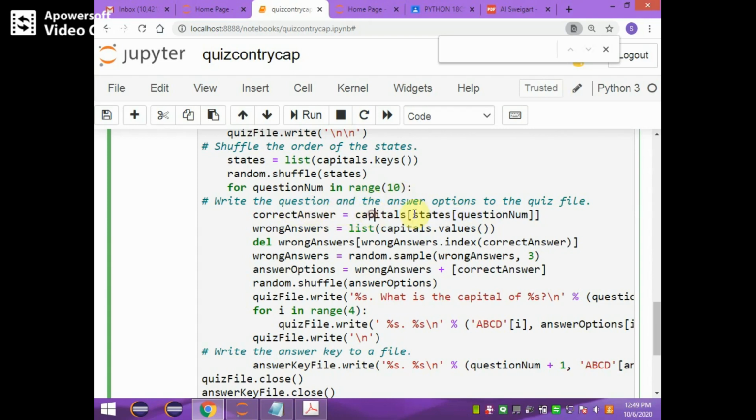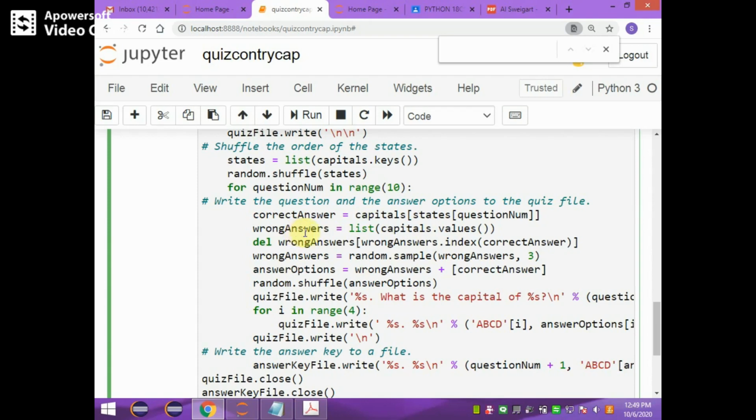Correct answer provides the correct capital of the particular state, and then the remaining wrong answers need to be shuffled. Okay, for that purpose, first all the values from the capitals dictionary will be stored in the variable wrong answers.